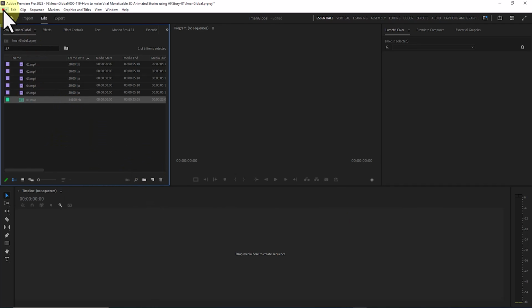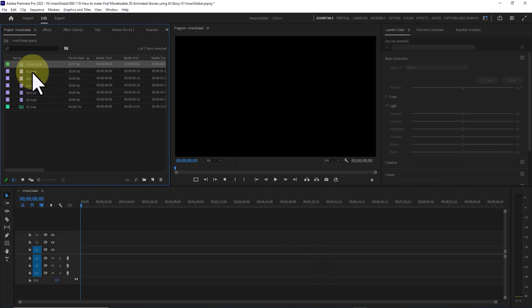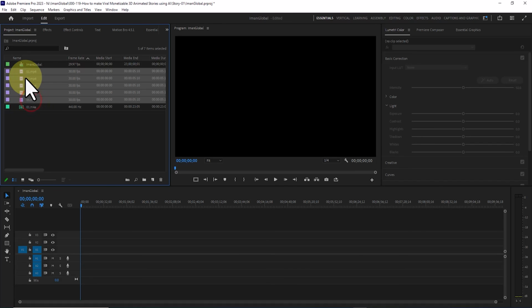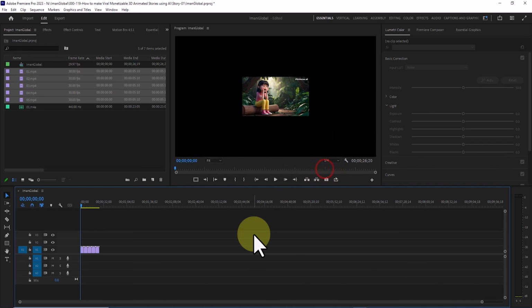From the File menu, I create a new sequence. I set the sequence dimensions and give it a name. This method creates a timeline where we combine the materials. I drag and drop the video clips onto the timeline. When the clip mismatch warning window pops up, I select Keep Existing Settings.